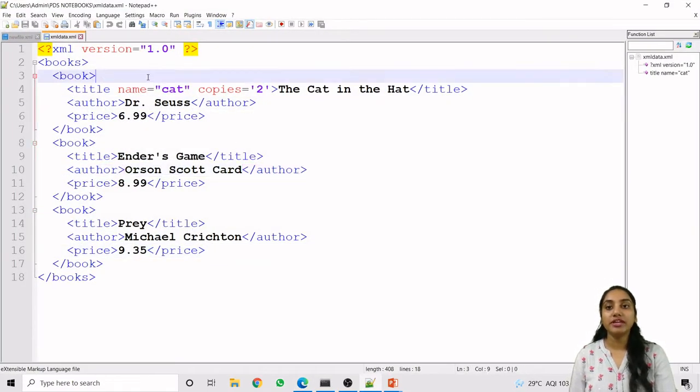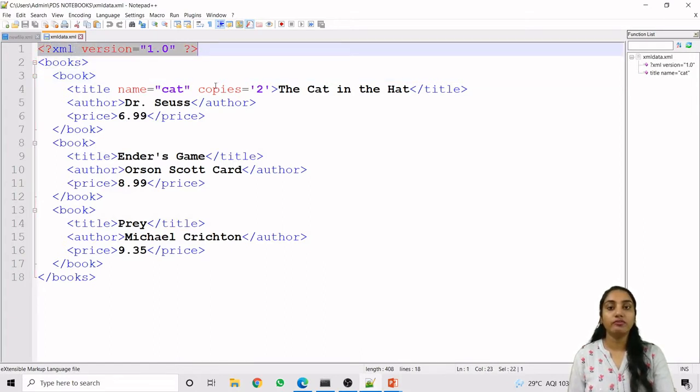This is the xmldata.xml file, in which we first defined that this file is based on XML version 1.0, and this is a special file containing a special tag. In HTML, the tags we use are predefined. We cannot change those tags or the case of a particular tag. But XML is based on user-defined tags. That means we can take whatever tag we want, but it must be opened and closed by a slash. Here we are creating our own XML file.